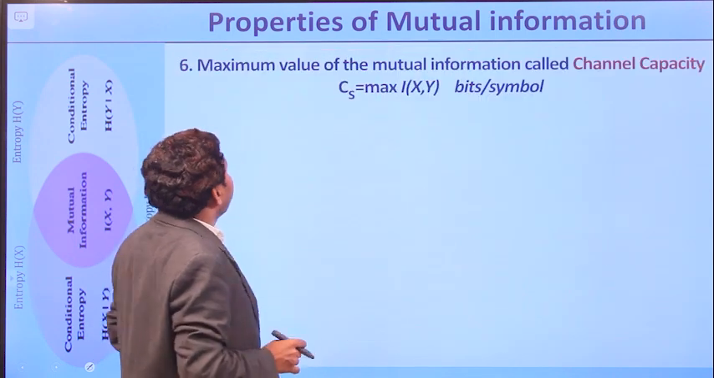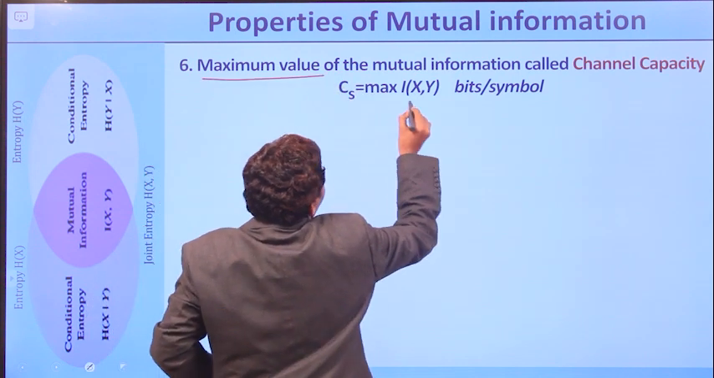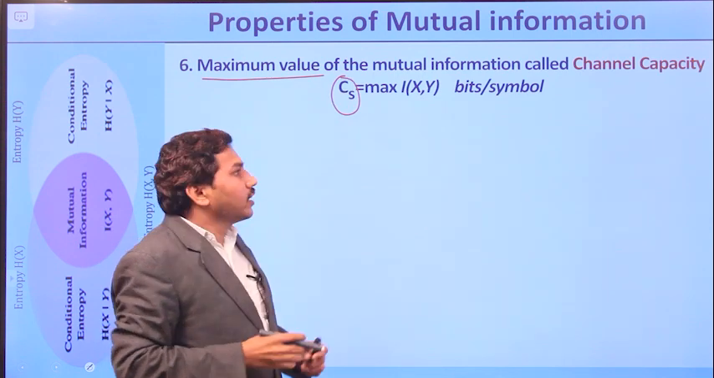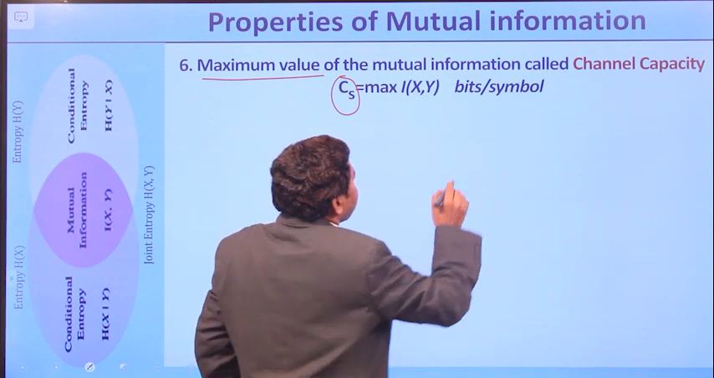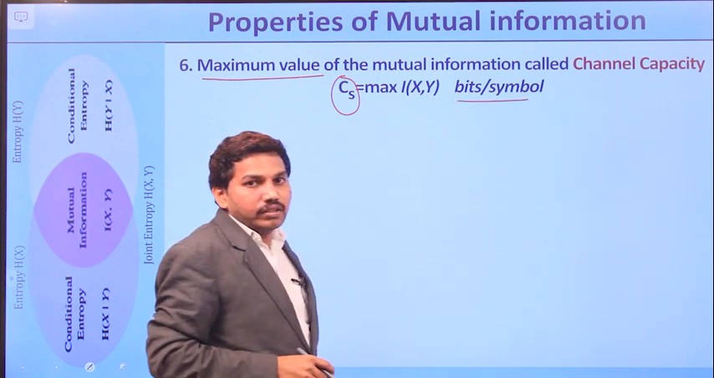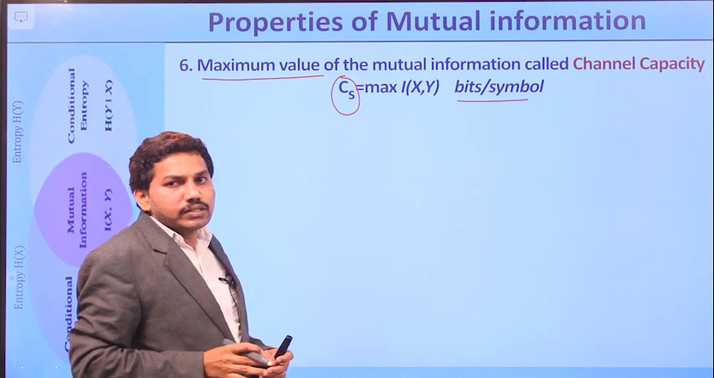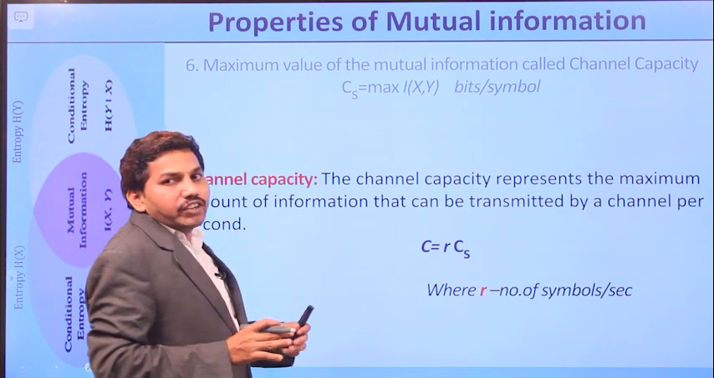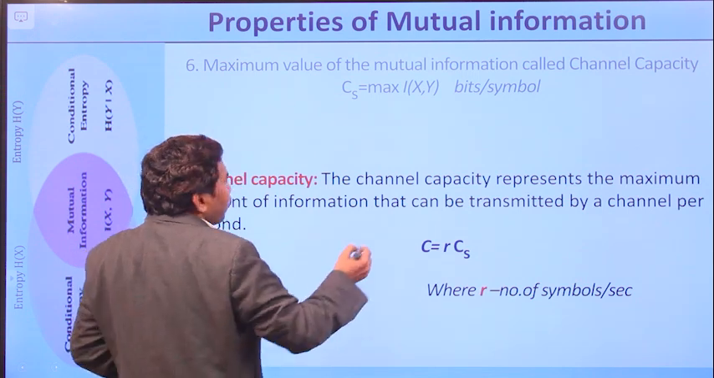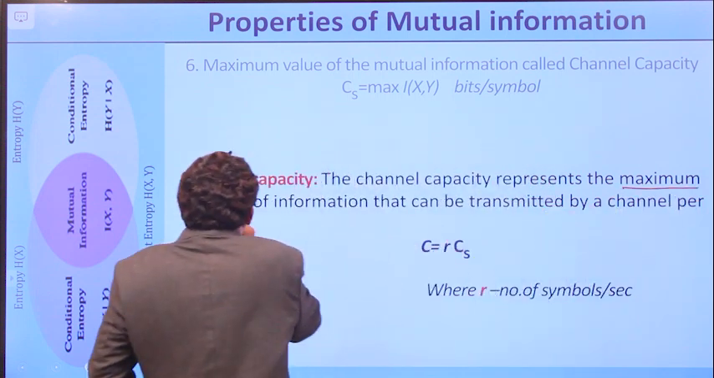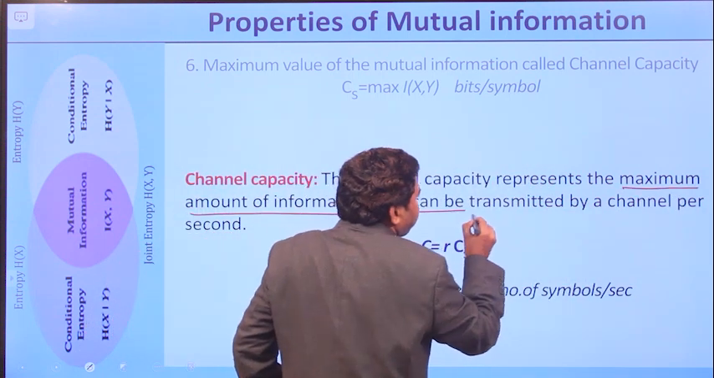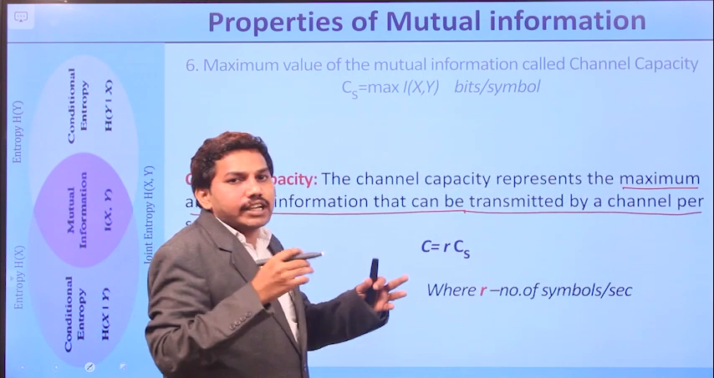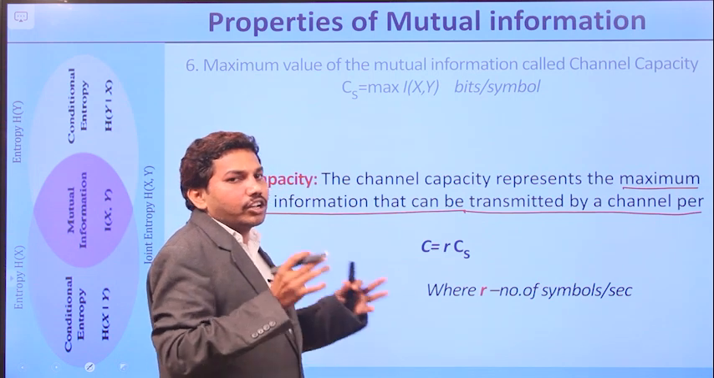The sixth one is, the maximum value of the mutual information is called the capacity. The maximum value of the mutual information is called the channel capacity. Here the units for mutual information are bits per symbol, right? Now what is the definition of channel capacity? Channel capacity represents the maximum amount of information that can be transmitted by a channel per second. In a single second, how much maximum information can we transmit, right?